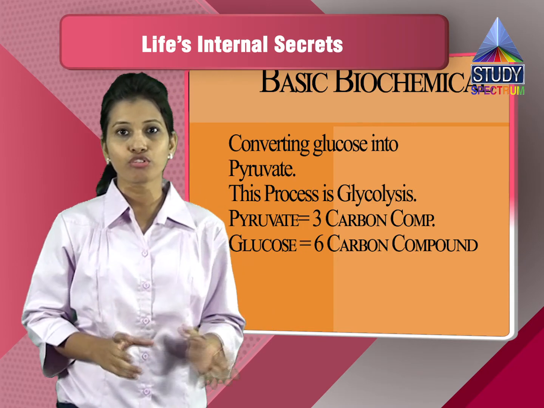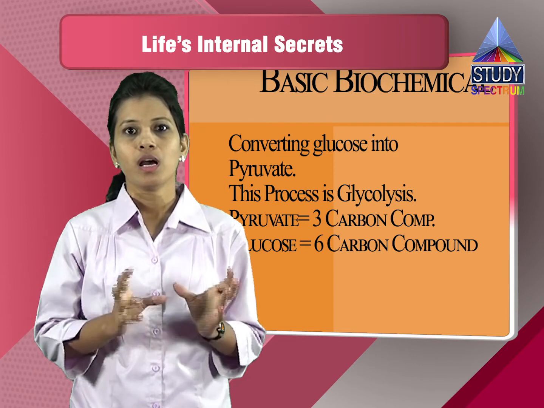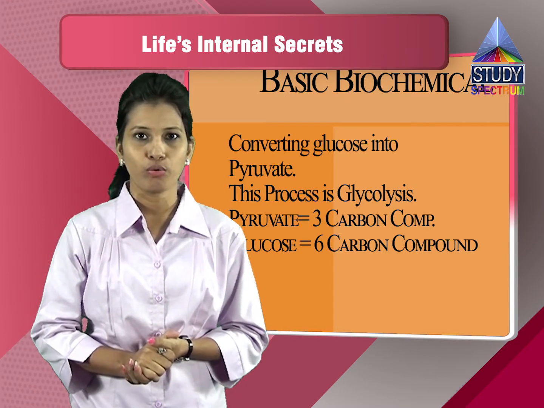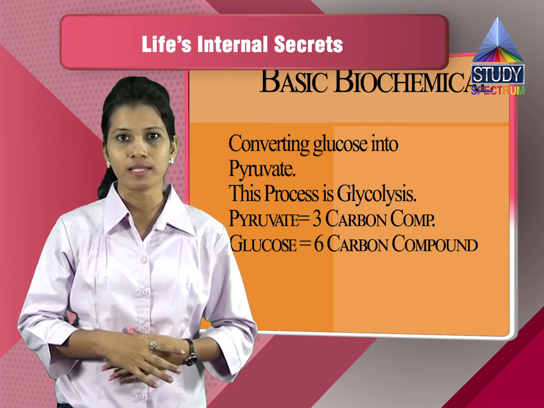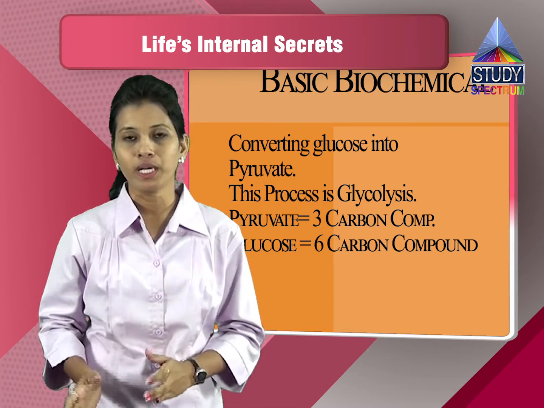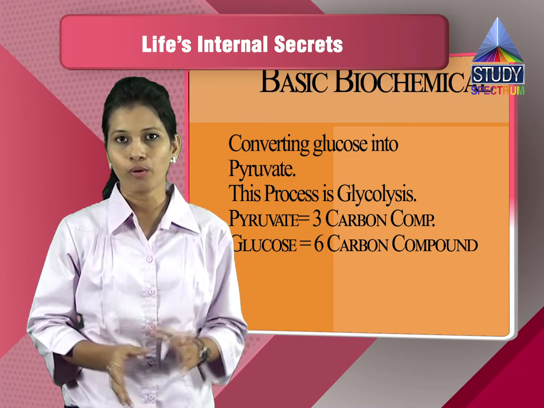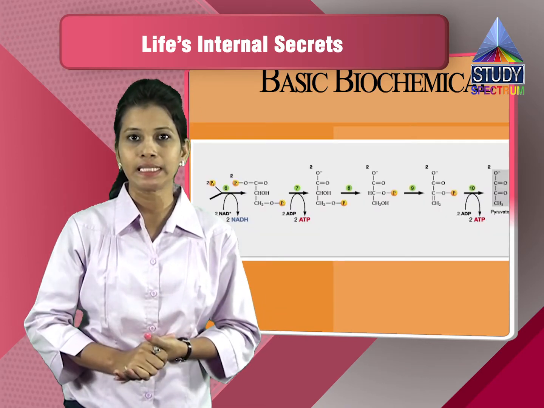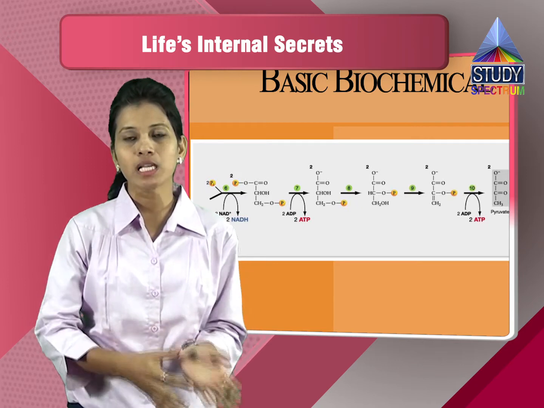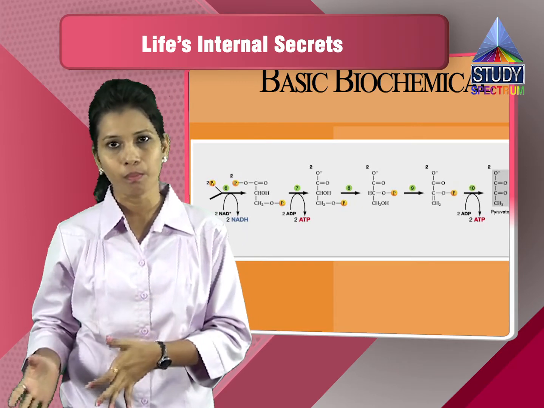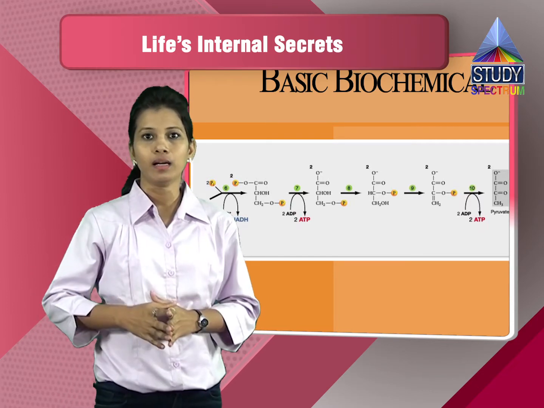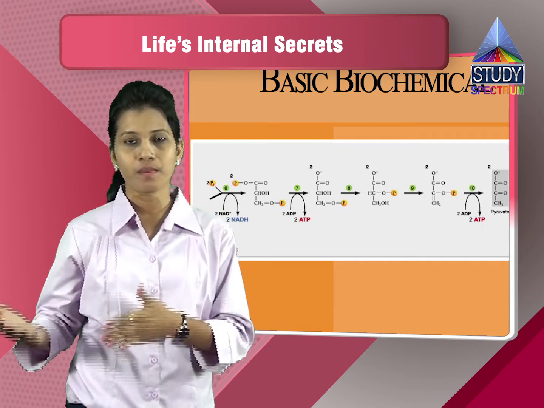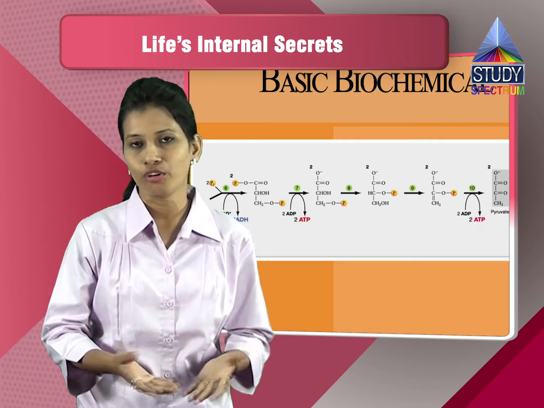That is the conversion of the glucose into a 3-carbon compound, that is pyruvate. Now this process is called glycolysis, that is breaking down the glucose into pyruvate. Pyruvate is a 3 carbon compound, and glucose is a 6 carbon compound. As the formula C6H12O6 shows, we have 6 carbons. It is converted into pyruvate, that is the 3 carbon compound. This reaction is same for all, but once it forms the pyruvate, the next step is different for the different organisms.